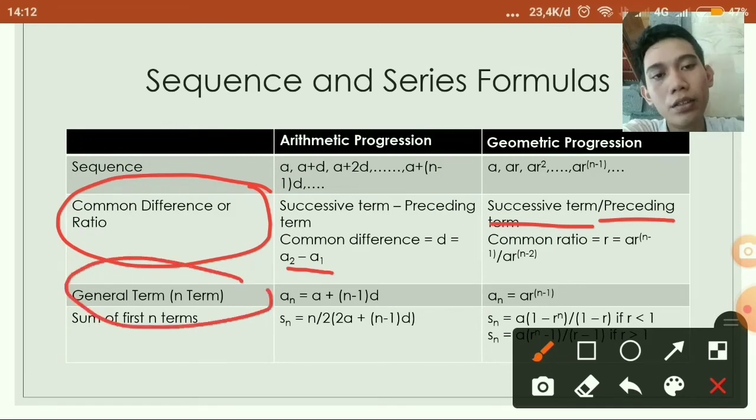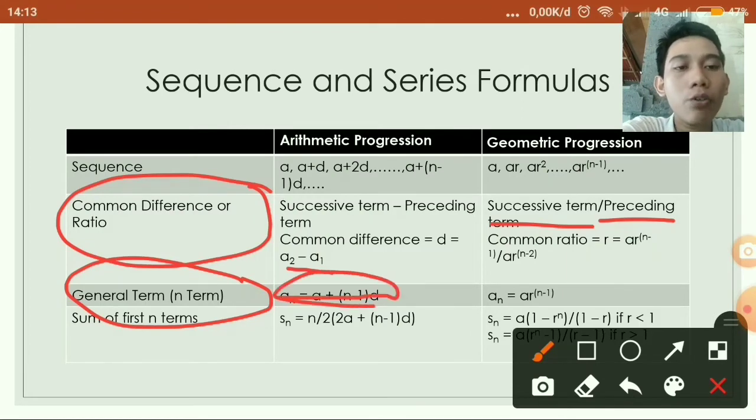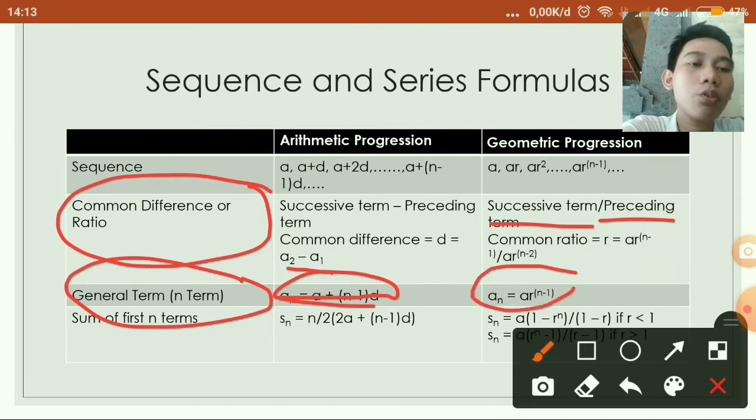Next, general term or nth term. The arithmetic progression has a general term An equal to A plus n minus 1 D. Geometric progression has a general term An equal to A multiplied by R to the power of n minus 1.